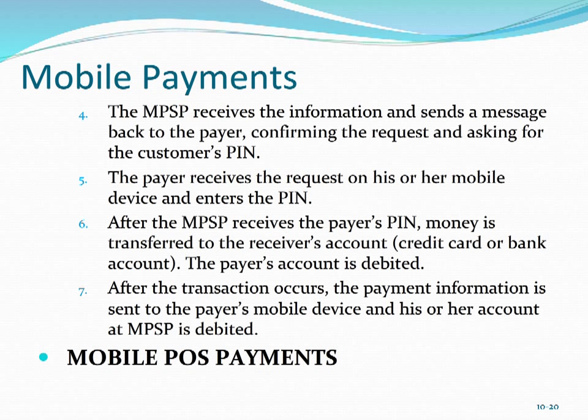Number 4, the MPSP receives the information and sends a message back to the payer, confirming the request and asking for the customer's PIN. Number 5, the payer receives the request on his or her mobile device and enters the PIN. Number 6, after the MPSP receives the payer's PIN, money is transferred to the receiver's account, credit card or bank account. The payer's account is debited. Number 7, after the transaction occurs, the payment information is sent to the payer's mobile device and his or her account at MPSP is debited.